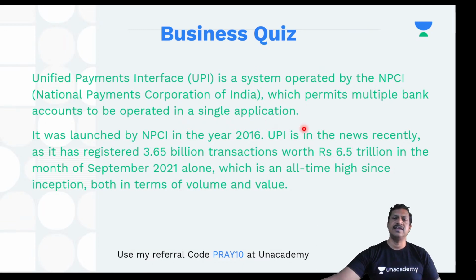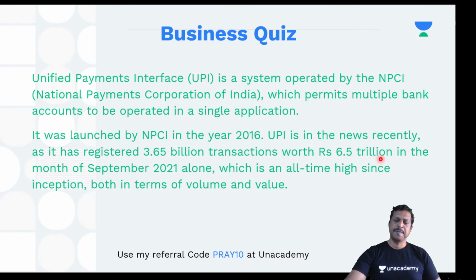So that is why it is in news, as it has registered 3.65 billion transactions worth 6.5 trillion rupees in the month of September 2021 alone. Which is an all-time high since inception, both in terms of volume and value. Volume is number of transactions and value is rupees 6.5 trillion.